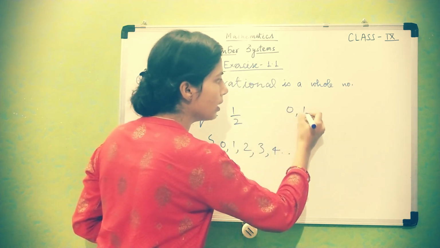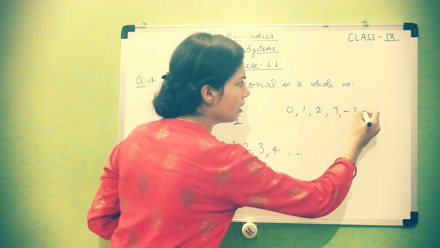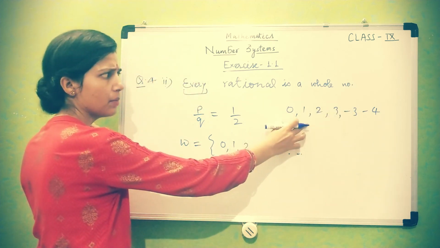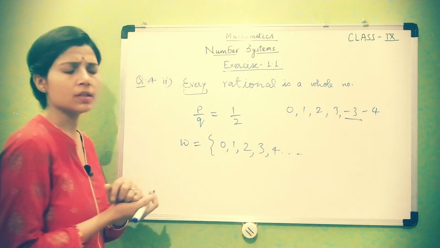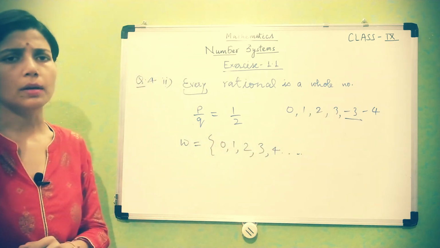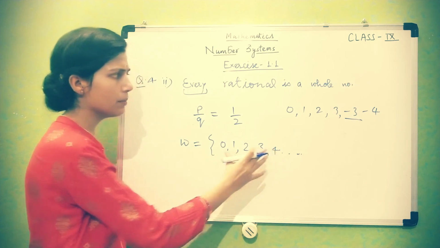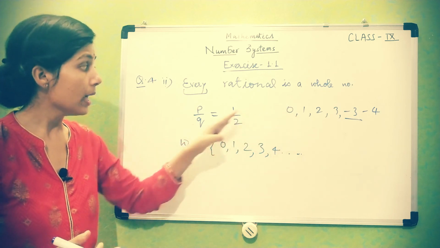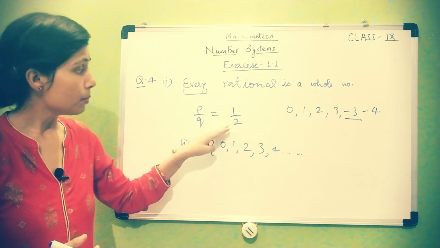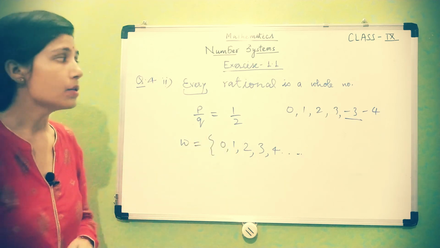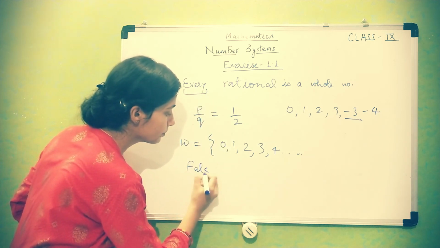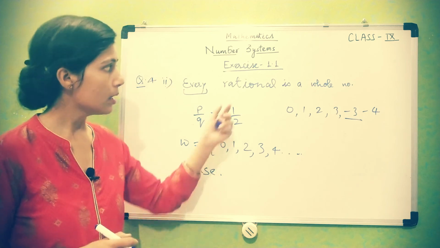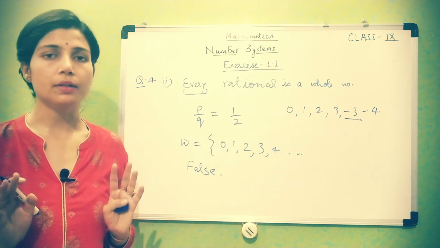Yes, 0, 1, 2, 3, -3, -4. There are many numbers like this that are rational numbers, but it is not necessary that every one will come in whole numbers. Okay, only 0 and positive numbers like 0, 1, 2, 3, 4, 5, 6, not the negative numbers, okay, and not the numbers which are written in the form of p upon q come in the collection of whole numbers. So it is false. So we can't say every rational number is a whole number. Some numbers may come in whole numbers, but not every rational number.